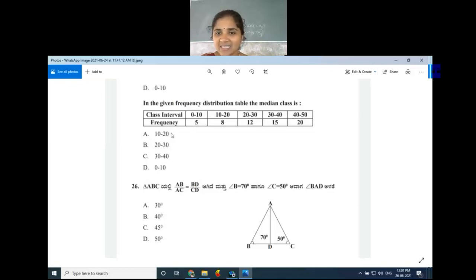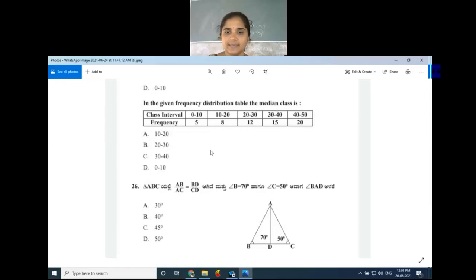Our next question is this one. In the triangle ABC, it is given that AB by AC, see, just look at the picture, AB by AC is given, then BD by CD, this BD divided by CD, and angle B is equal to 70 degrees, angle C is equal to 50 degrees. Then angle BAD is dash. See here, this angle is 70, this angle is 50.